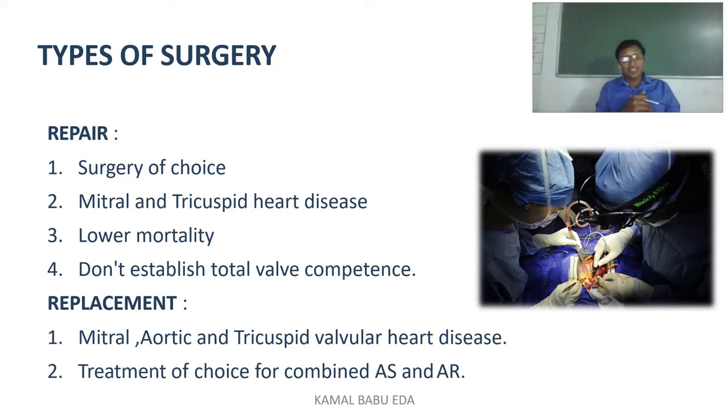The problem with repair is that it cannot establish total competence. Whatever the valve function is, it can improve the valve function, but it cannot improve it completely. Coming to replacement, in case of mitral valve, aortic valve or tricuspid valve heart diseases, mainly we go for replacement. It is the treatment of choice in aortic stenosis or aortic regurgitation. So these are some of the types of surgeries.